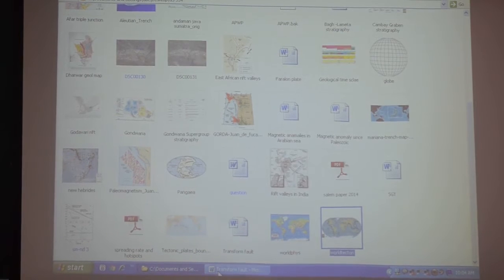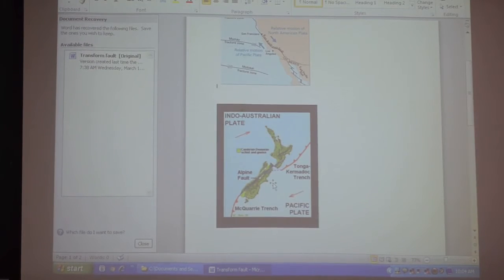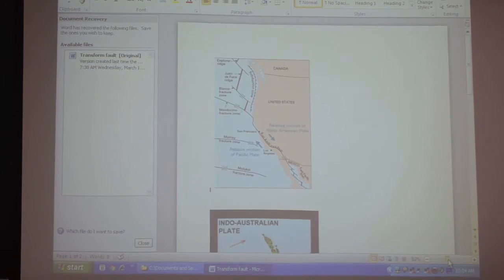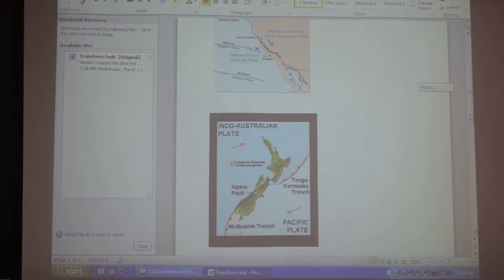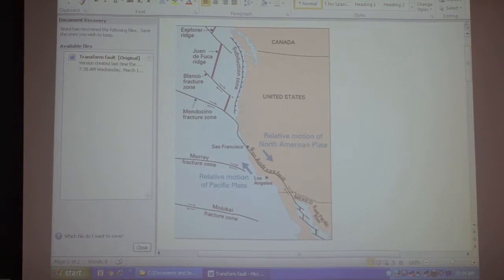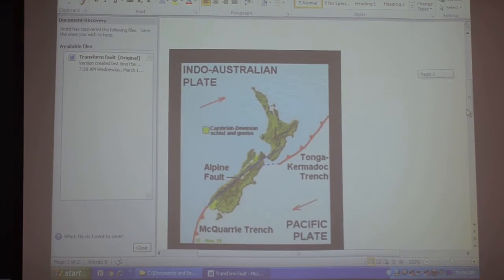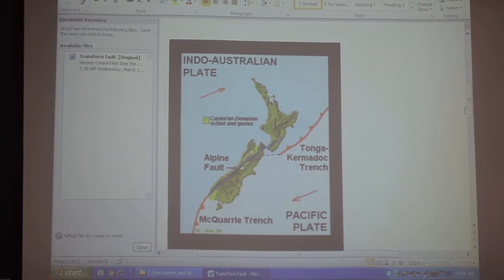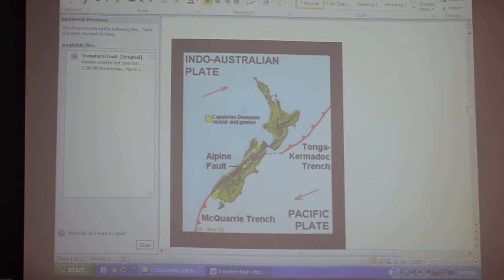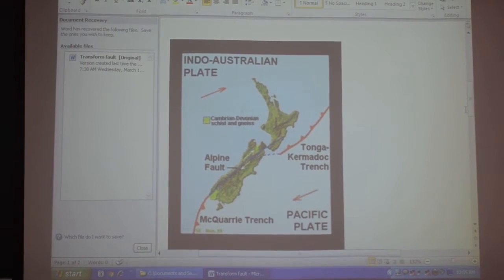Now, how it is drawn, you see. I'll draw the detailed one.